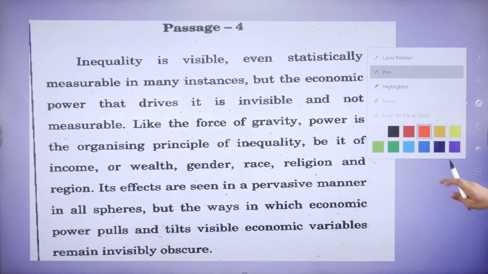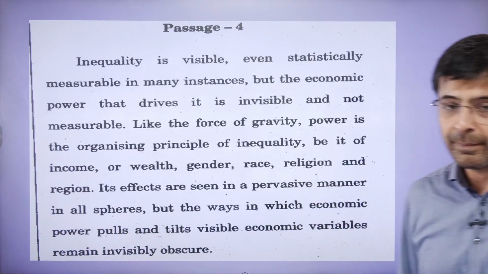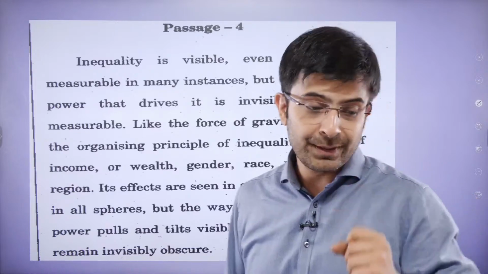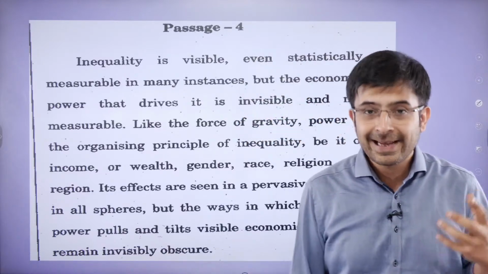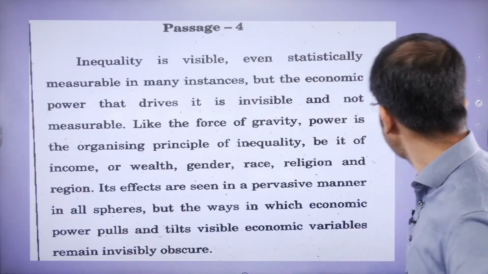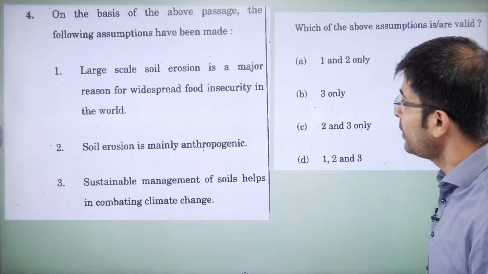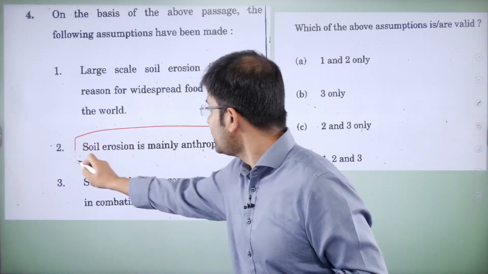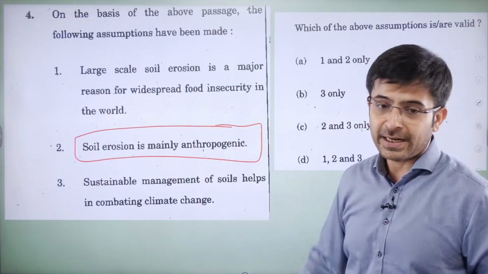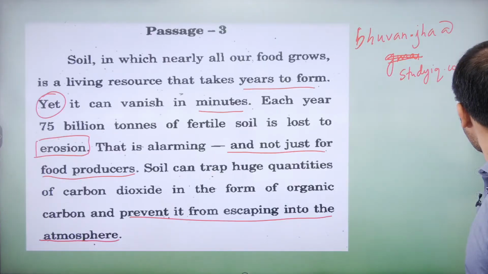Let's look at this passage now. They have asked passage, one question. Why? It takes time. Can you explain the second option? Sure, Mallikarjun, 100%. Look at it. This one: soil erosion is mainly anthropogenic. Now look at the passage.